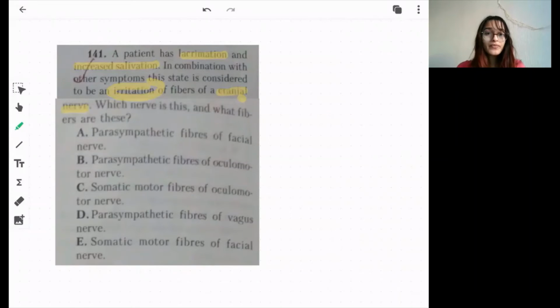If they had written only salivation, it could have been from either the parotid gland or the sublingual or submandibular gland, but they have mentioned lacrimation. So obviously it is the facial nerve, which supplies both the lacrimal gland and the salivary glands. Which ones? The submandibular and the sublingual salivary glands. So here the answer is parasympathetic fibers of the facial nerve, and obviously only the 3, 7, 9 and 10 cranial nerves are parasympathetic, that is, they produce these symptoms.